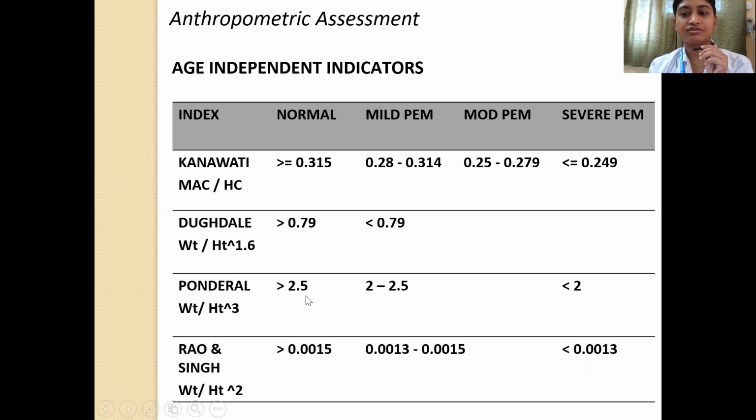Normally, it should be more than 2.5. We call it mild PEM if it is between 2 to 2.5. Less than 2 is severe PEM.